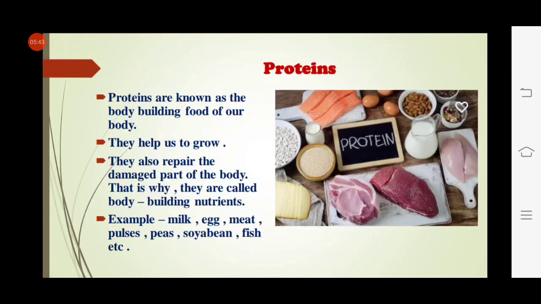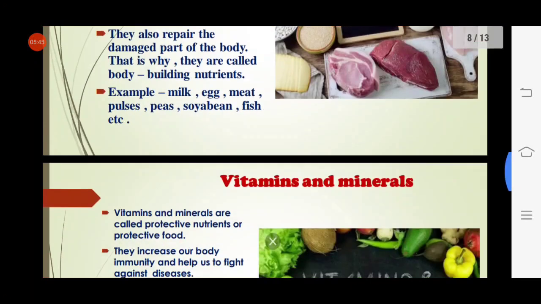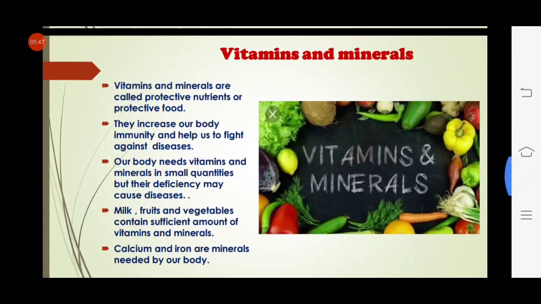Okay, now move to next nutrients. Vitamins and minerals are called protective nutrients because they protect our body from different diseases. Okay, or we can call them protective food. They increase our body immunity and they help us to fight against diseases.